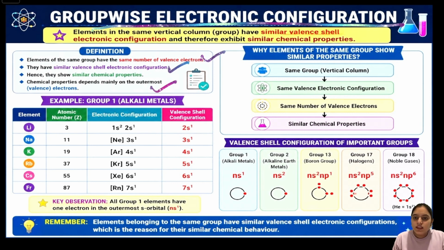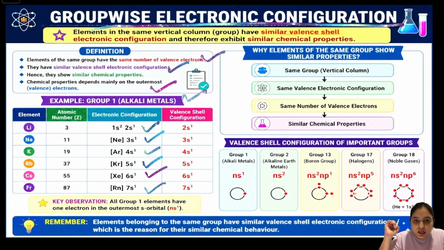Let's take the example of group 1, the alkali metals. Here we have lithium with the electronic configuration [He]2s1, sodium [Ne]3s1, potassium [Ar]4s1, rubidium [Kr]5s1, cesium [Xe]6s1 and francium [Rn]7s1. Notice something very interesting.